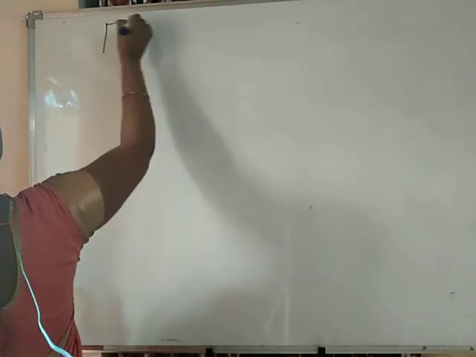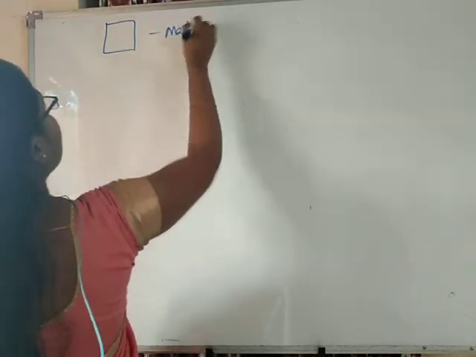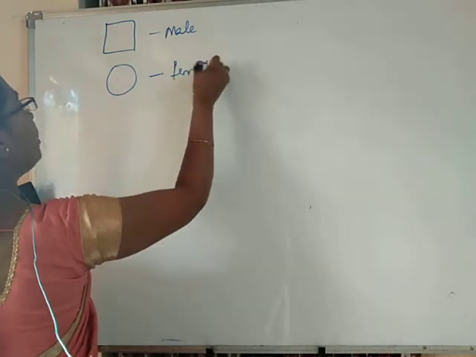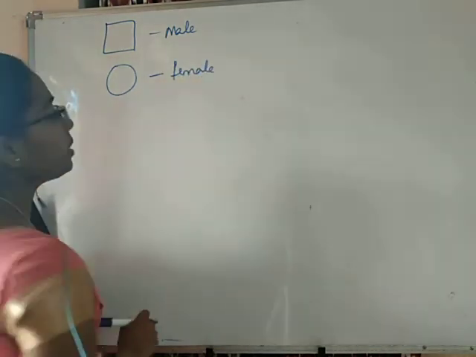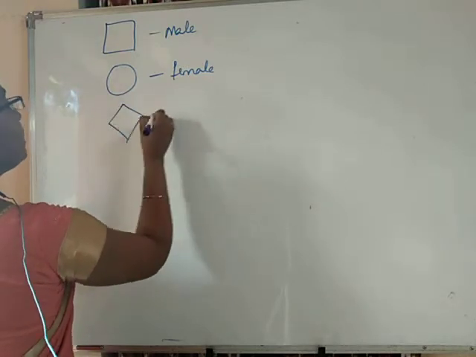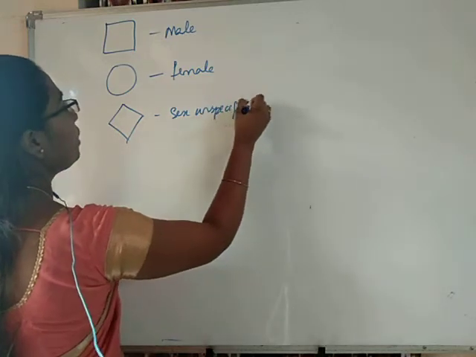This square indicates a male. A circle indicates a female. A diamond shape indicates that sex is unspecified.